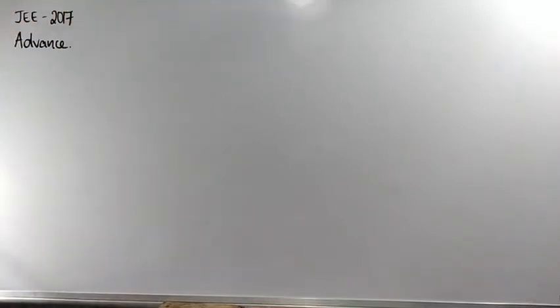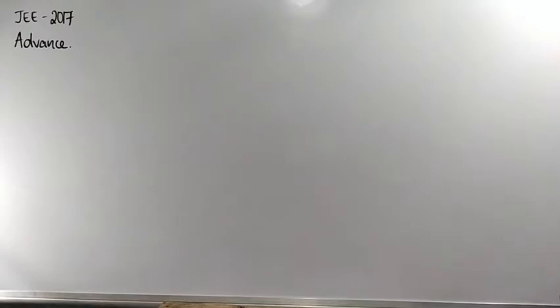So now the question we are going to solve was asked in JEE Advanced 2017. In the advanced exam they asked this.